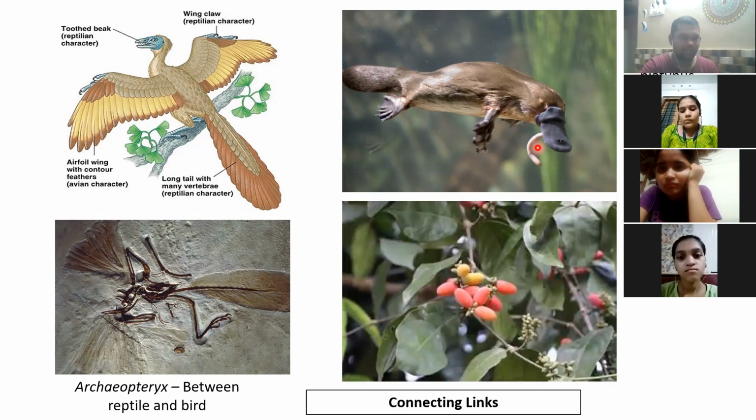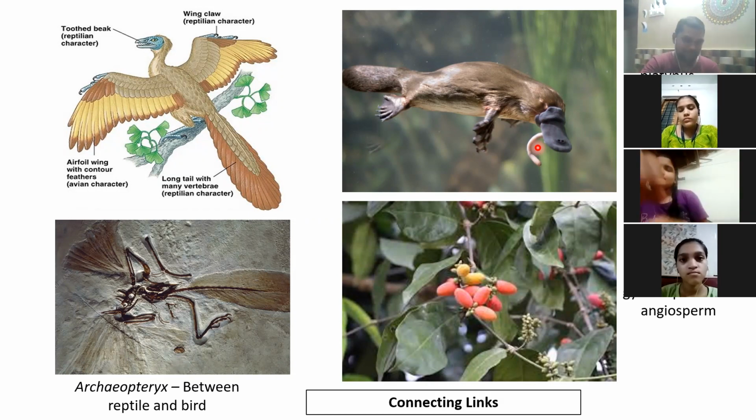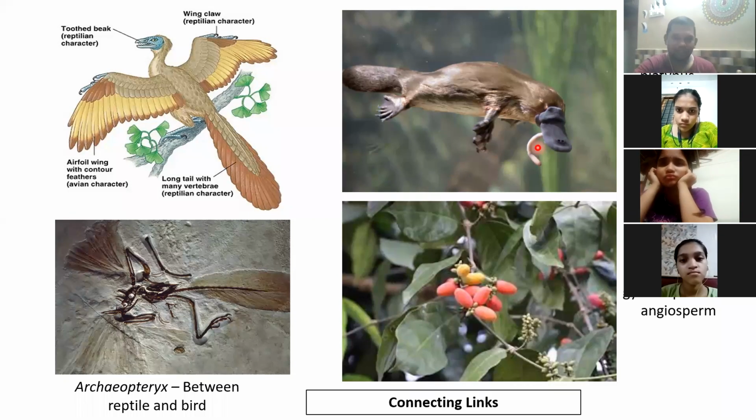Getting it? Okay. This is a plant whose name is Gnetum. G is silent. We call it Nitum. So among the plants, this is a transition between gymnosperm and angiosperm. It has got a lot of gymnosperm features also. It produces cones and all. And it has got angiosperm features also. It has got broad leaves and it has got vessels in the wood by which it can conduct water. So it is a characteristic of two groups.